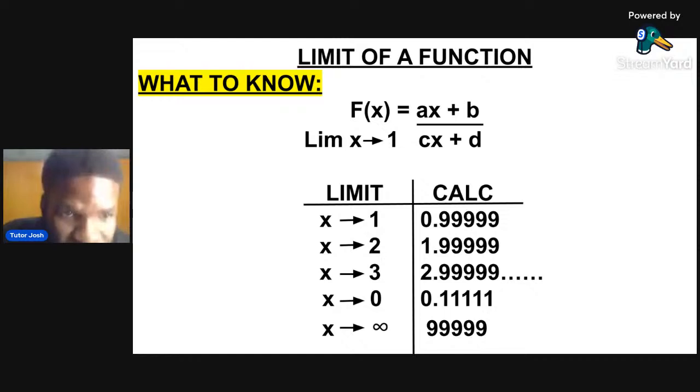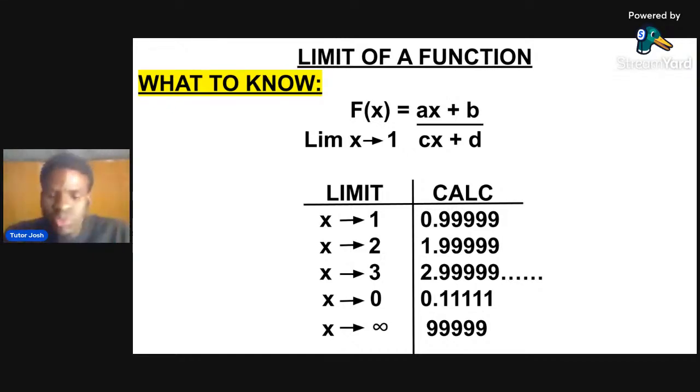Look at this table I just did here on my screen. If you are working from phone, focus. Look at this limit. When x tends to 1, what you are going to press in your calculator, because I'm teaching you the calculator way, is 0.99999. You cannot put it in 5 places. I'm doing it like this so everybody is going to have a uniform answer.